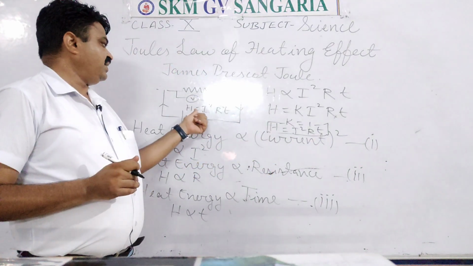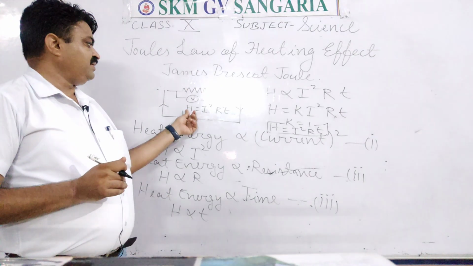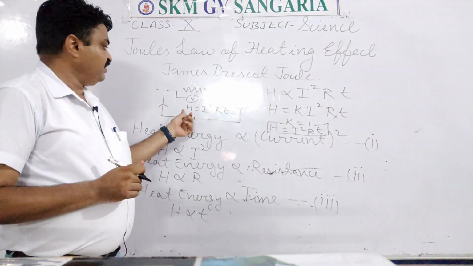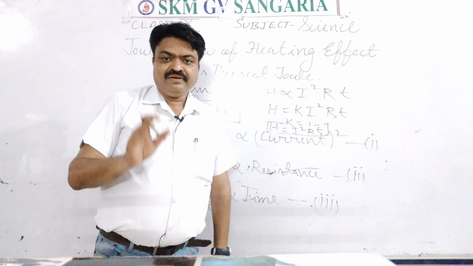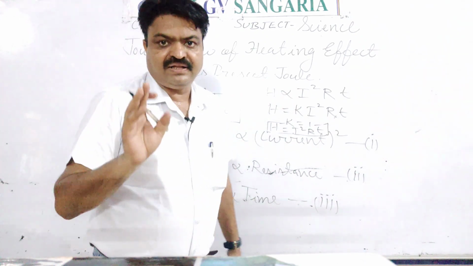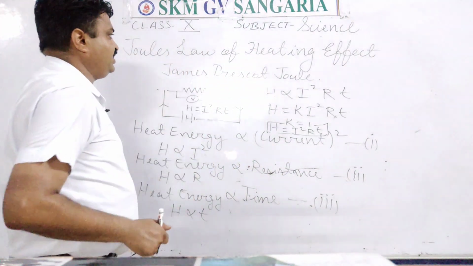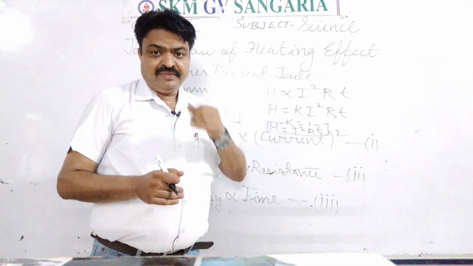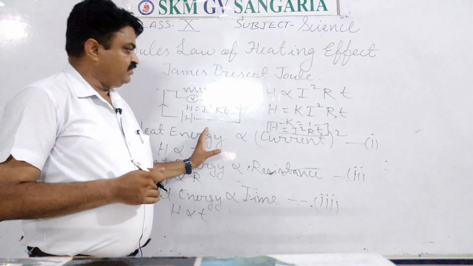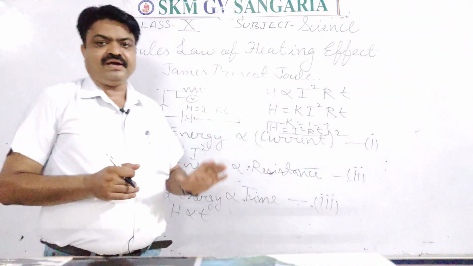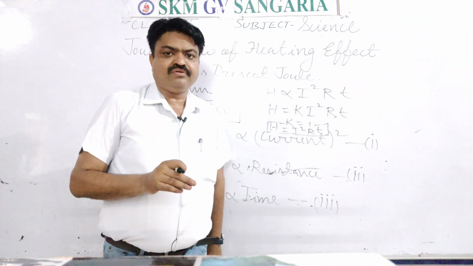Heat energy is directly proportional to the square of the electric current. Heat energy is directly proportional to the resistance. Heat energy is directly proportional to the time for which the current is passed through the conductor. So these are the three main laws, student, and these laws are known as Joule's law of heating effect. With the help of that, you can explain the heat energy or the factors on which it depends. Now we come to the next.